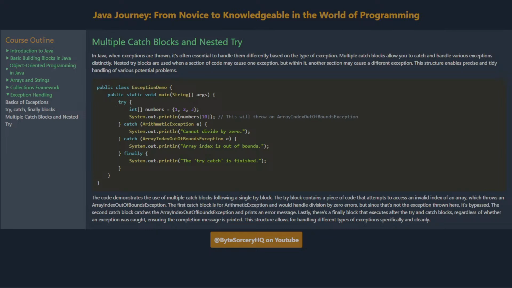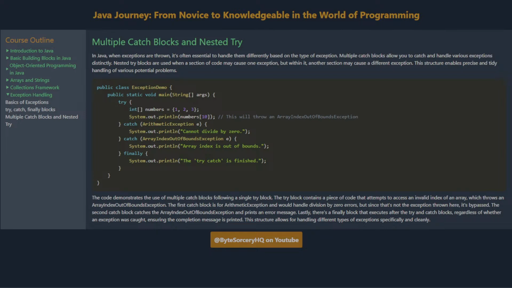The code demonstrates the use of multiple catch blocks following a single try block. The try block contains a piece of code that attempts to access an invalid index of an array, which throws an ArrayIndexOutOfBoundsException. The first catch block is for ArithmeticException, and would handle division by 0 errors, but since that's not the exception thrown here, it's bypassed.